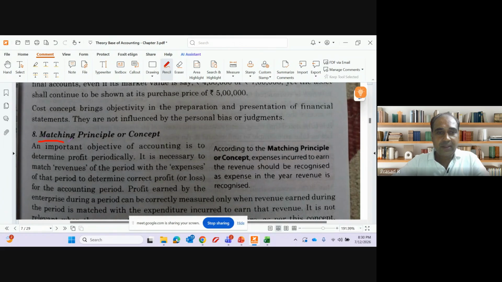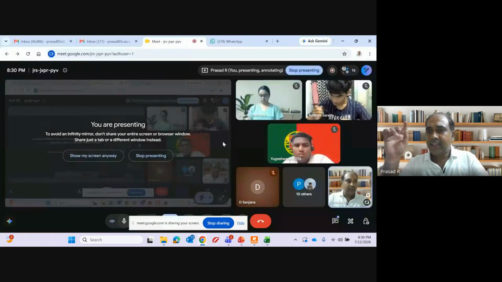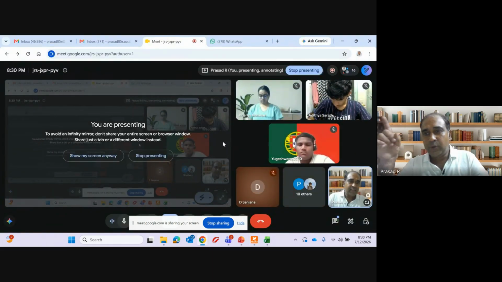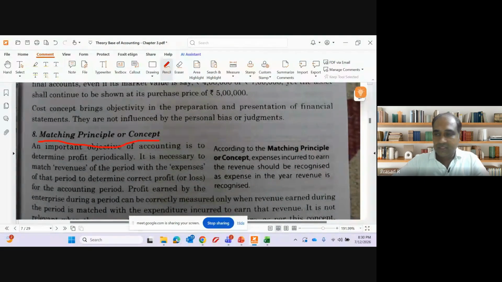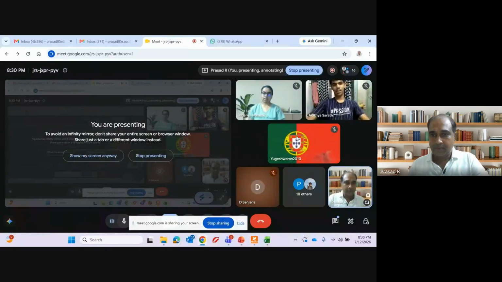Next one is the matching principle or concept. This again we have discussed. When we discussed accounting period and the accrual concept, we discussed this matching concept. Matching concept means if my expenses are for 12 months, my income should also be for 12 months.